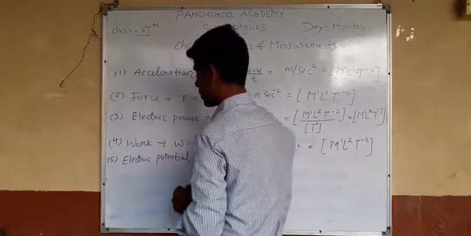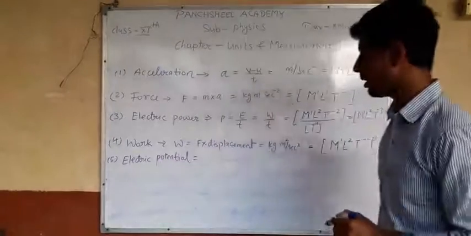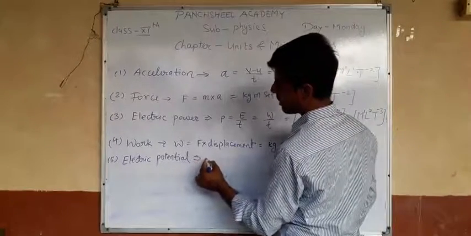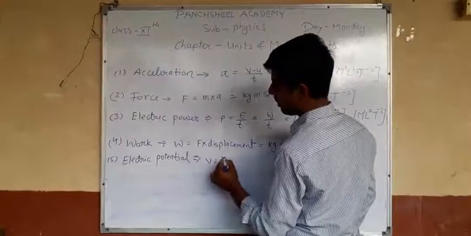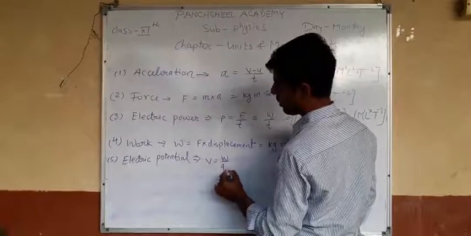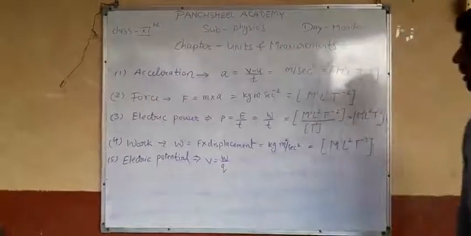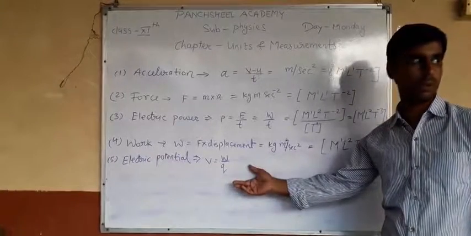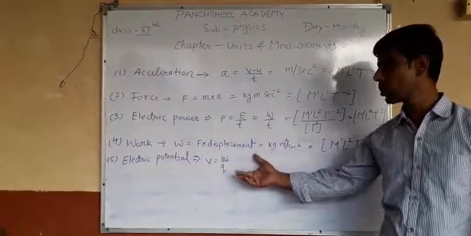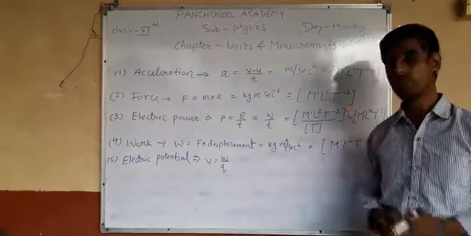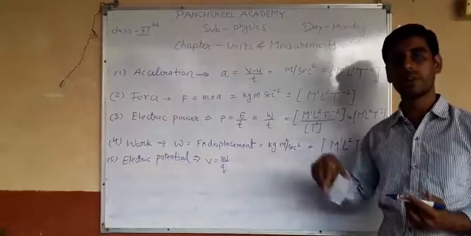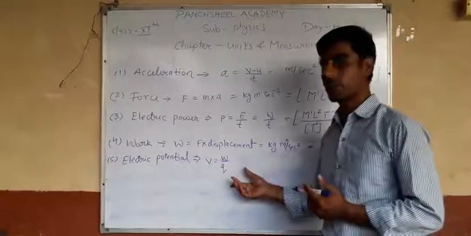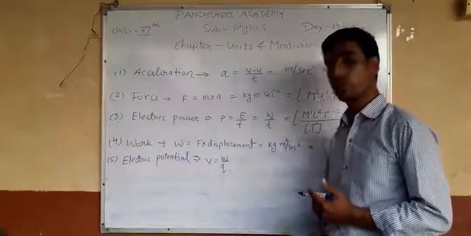How to write the dimension formula of electric potential? How to define electric potential? Electric potential is defined as V equal to W upon Q. Okay, what is electric potential? Electric potential is the amount of work done required to carry a unit positive charge from infinity to a particular point. So we write the formula of electric potential, V equal to W upon Q.